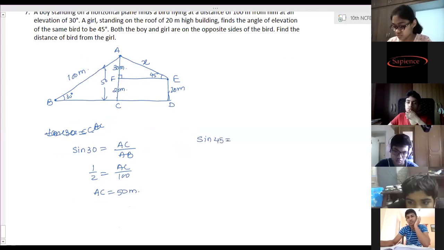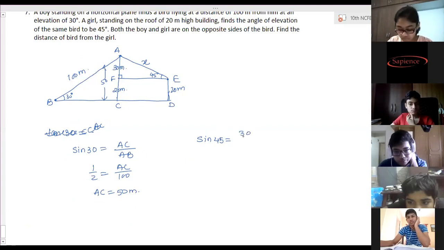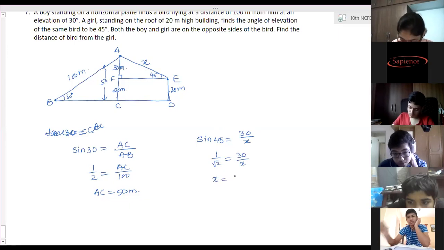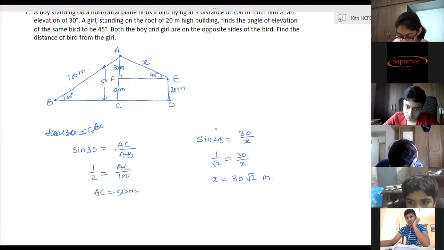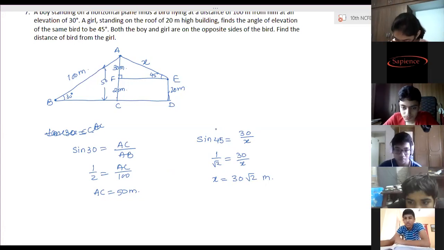Ma'am, I got it at 51.96. Before that decimal answer, what you got? Which one, ma'am? Like the hypotenuse, I got it as 51.96. Okay. So that decimal value you have calculated by some calculation. Oh, ma'am, one minute, ma'am, I've got it wrong a bit. 30 root 2. Ma'am, is it 42.42? Yeah, 30 root 2.